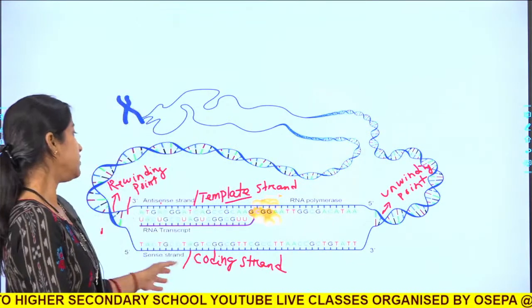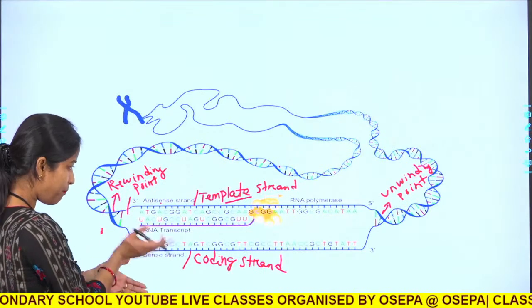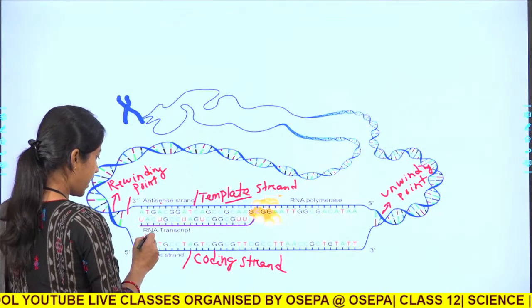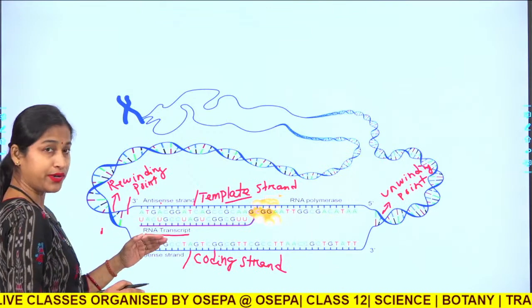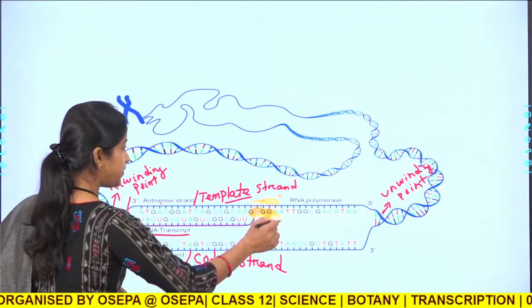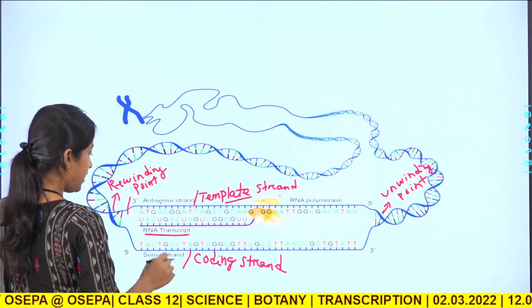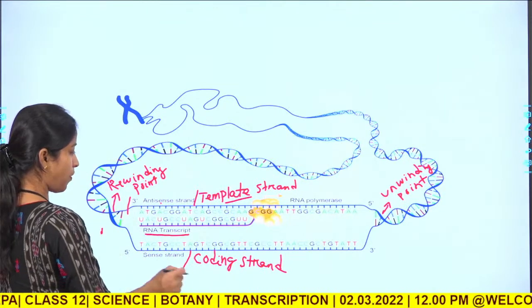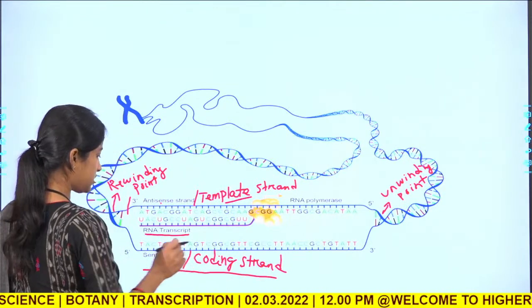Now compare the RNA transcript that is produced here by the help of the RNA polymerase enzyme. This will be an exact copy of this coding strand or the sense strand.